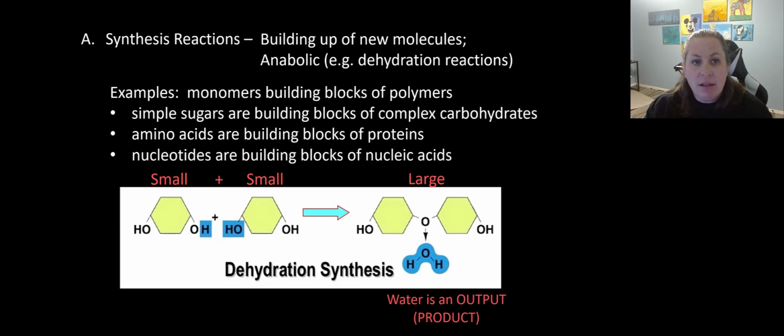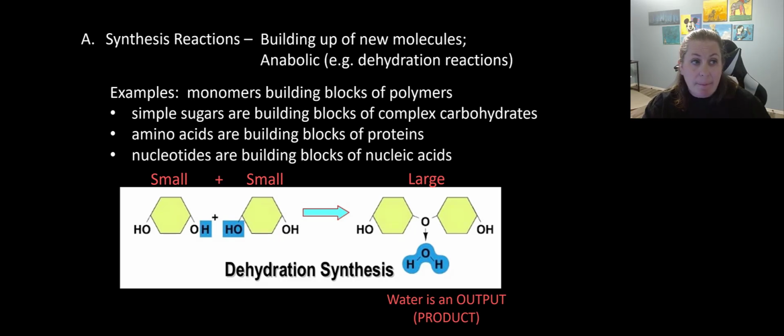Now, the reason it's called a dehydration reaction is if you'll notice, water is removed. So if you look at the picture here, you have an H on one side and an OH on another. They form and water gets taken out as a product. So this is why it's called dehydration, because we are removing the water. So an example here is I have a monomer, which means one building block, and I have another monomer, another building block, and together they're going to form a bigger building block called a polymer.